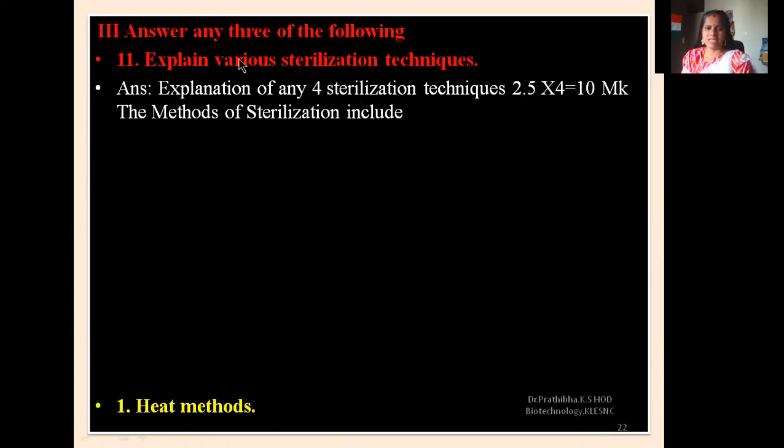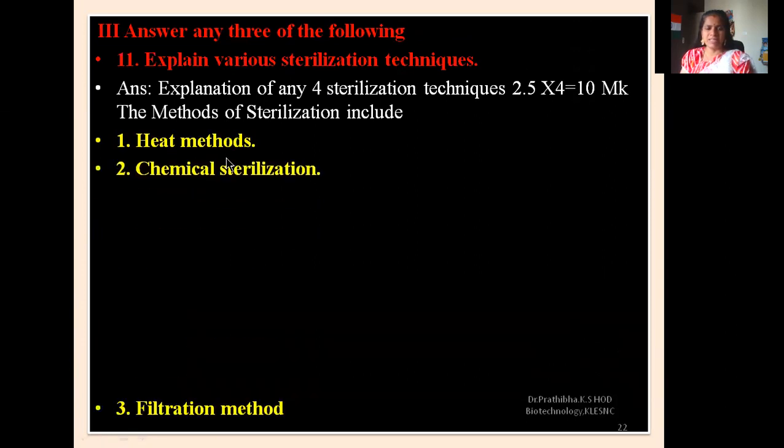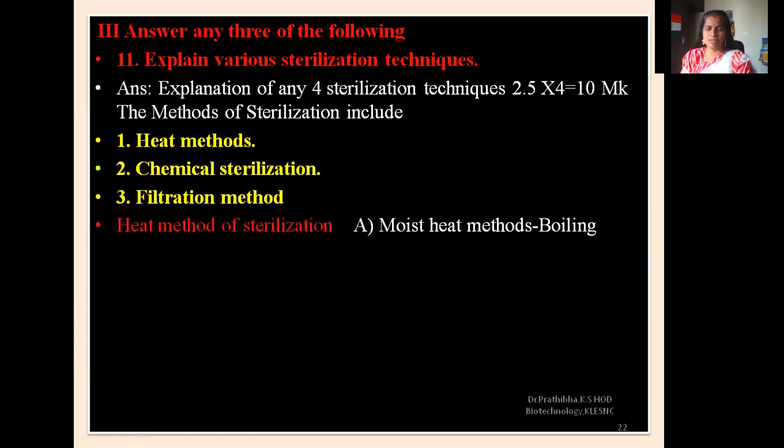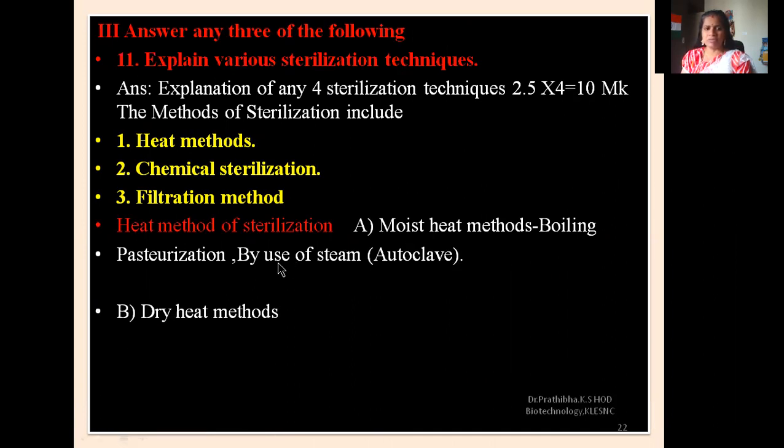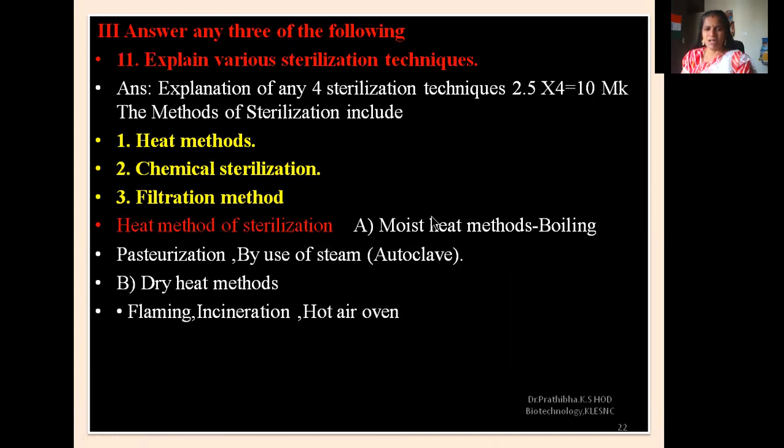The methods of sterilization include heat methods, chemical sterilization, filtration methods. Heat method of sterilization, there you can focus on moist heat sterilizing methods, that is by boiling, or pasteurization by use of steam by using the autoclave or continuous steam. We can keep that one under the heat methods. Okay, then under heat methods you can also recall here dry heat method. So all this moist heat and pasteurization and the steam comes under the steam, not the dry heat. Water moisture content will be there.